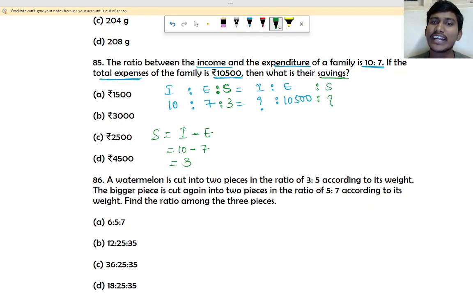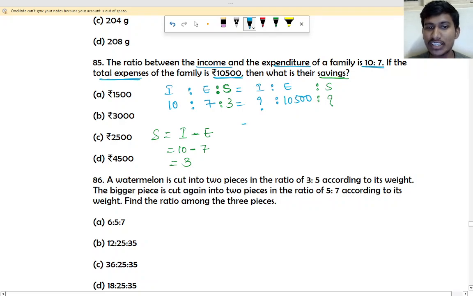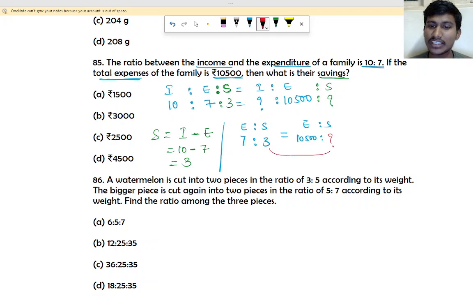So you write that. Expenditure is to saving is 7 is to 3. 7 is to 3 is equal to how much? Expenditure is to saving: 10,500 is to saving. So will you be able to do it now with means and extremes? Saving we have to find, right? So I will do it directly. These two we have to multiply, the ends, and then these two you have to multiply.